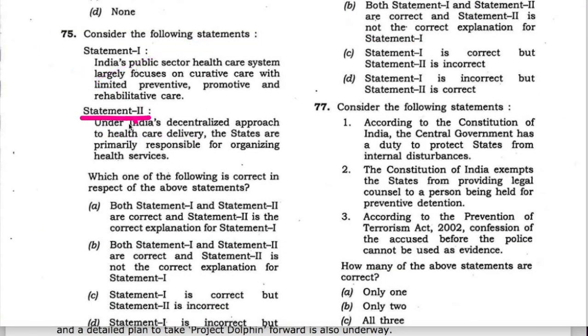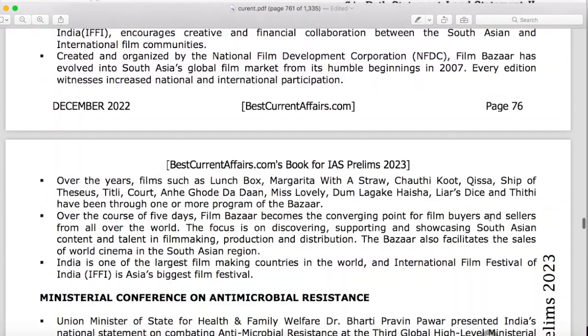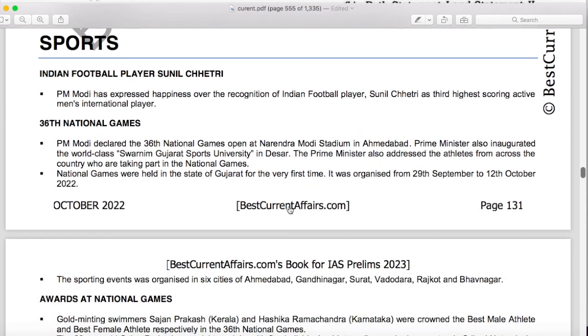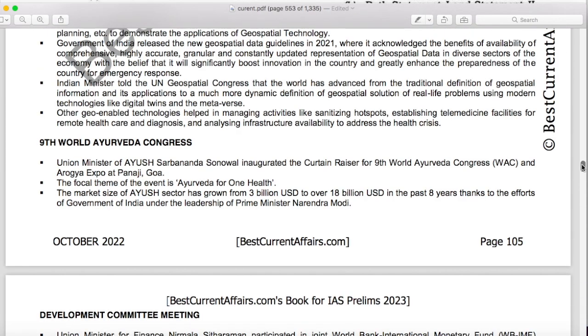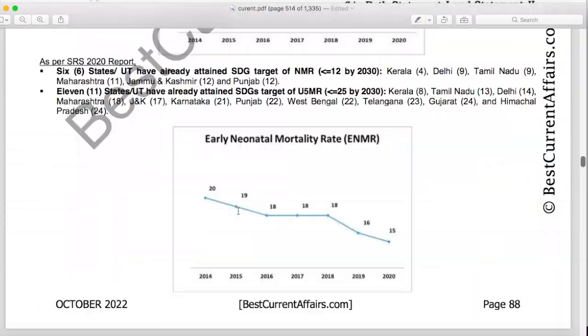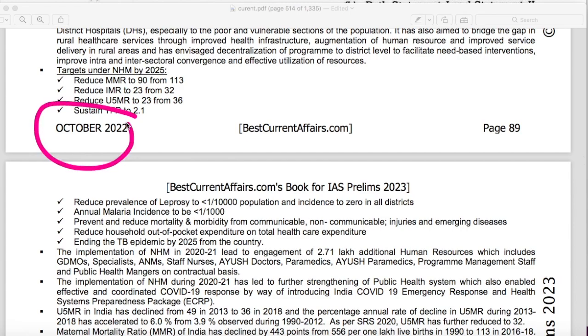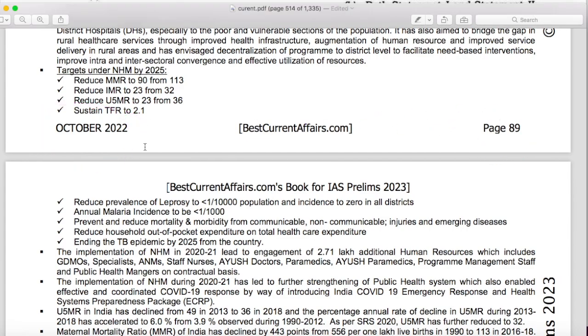Now take statement 2, that under India's decentralized approach to healthcare delivery, the states are primarily responsible for organizing health services. This statement is also correct. Now go to our October current affairs book, page number 89. This is our October current affairs book 2022, page number 89.